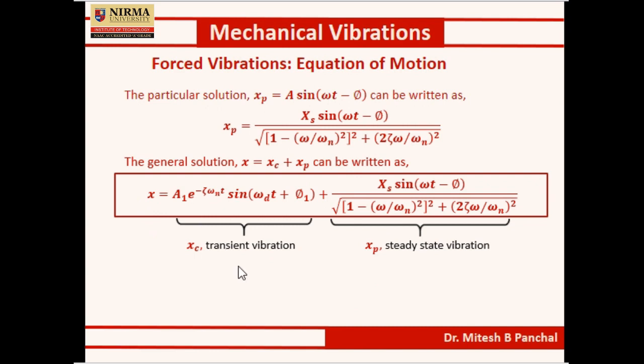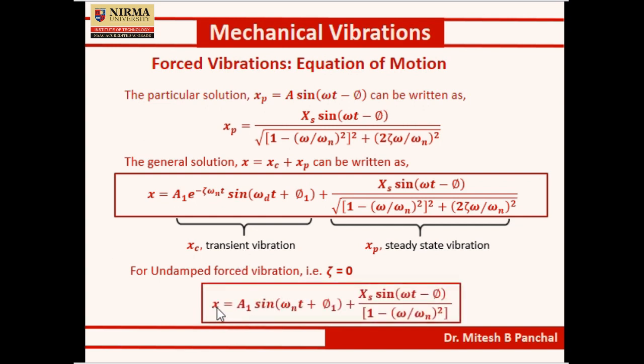So the general solution consists of the complementary solution plus the particular solution, where the complementary solution is the solution of the underdamped vibration system, also known as transient vibration, and XP, the particular solution, is the steady state vibration. From this solution, if we consider zeta equal to 0, that is for the undamped vibration system, we obtain the solution X equals A1 sine omega n t plus phi 1.